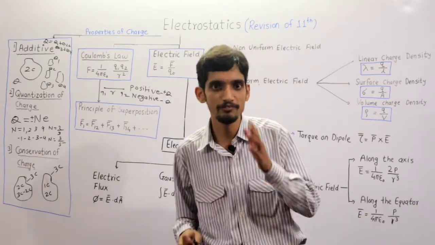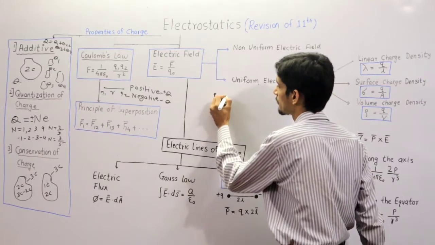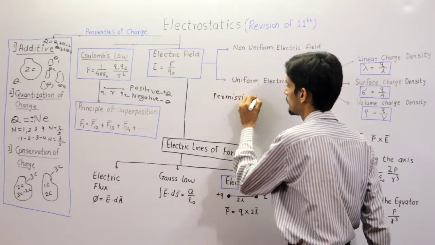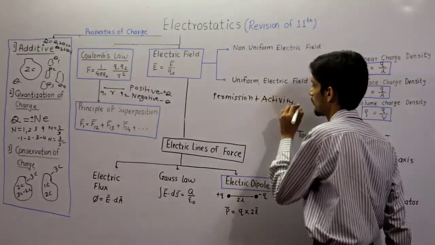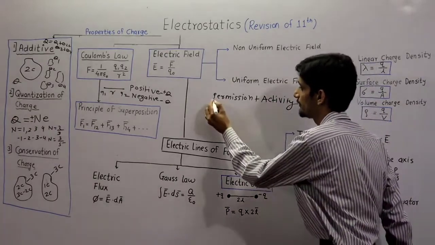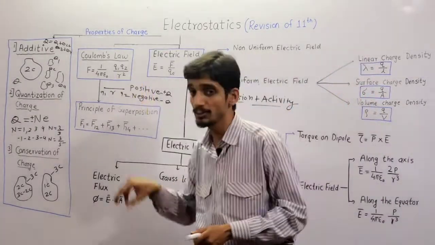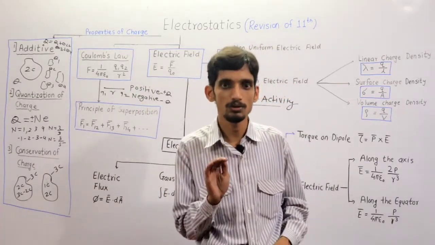The word permittivity can be read as permission plus activity. What is meant by this? Suppose these two charges are present in water.